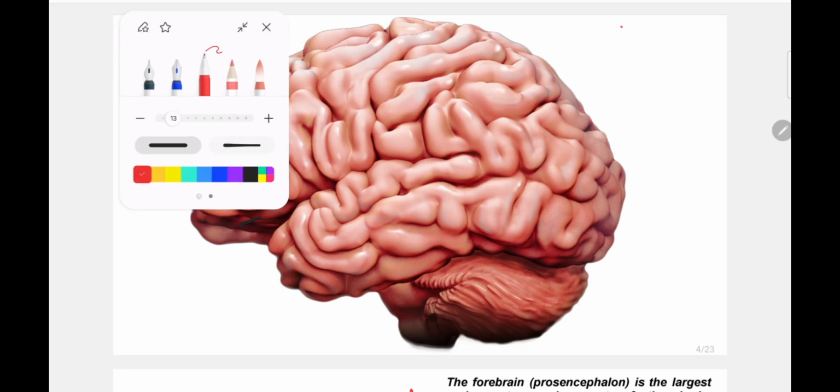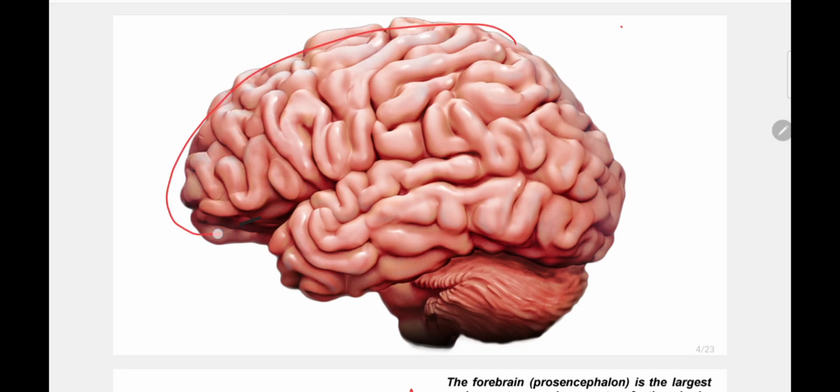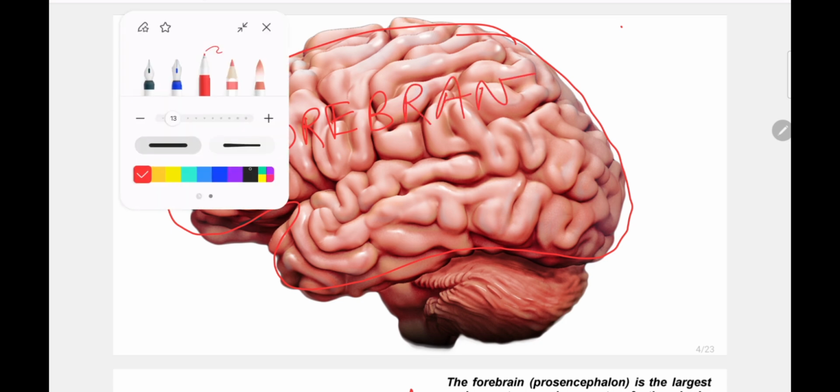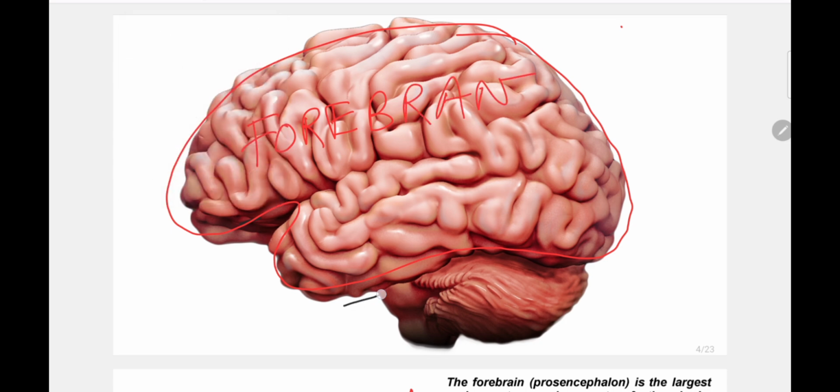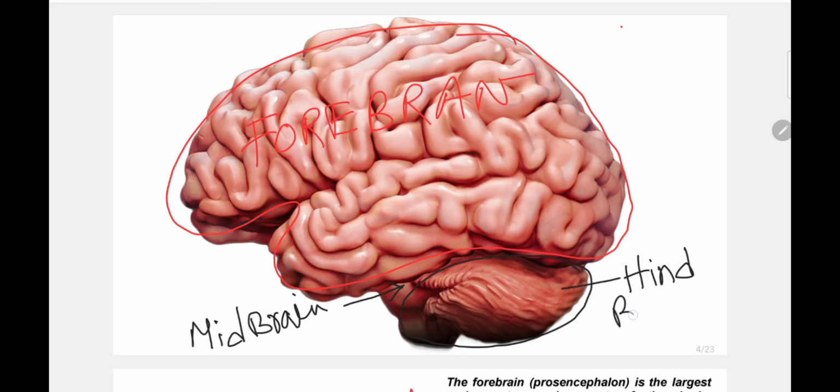Like this, the whole part is named as forebrain. This is the forebrain. Next, there comes a small portion, that is midbrain, and that portion is named as hindbrain. Okay,